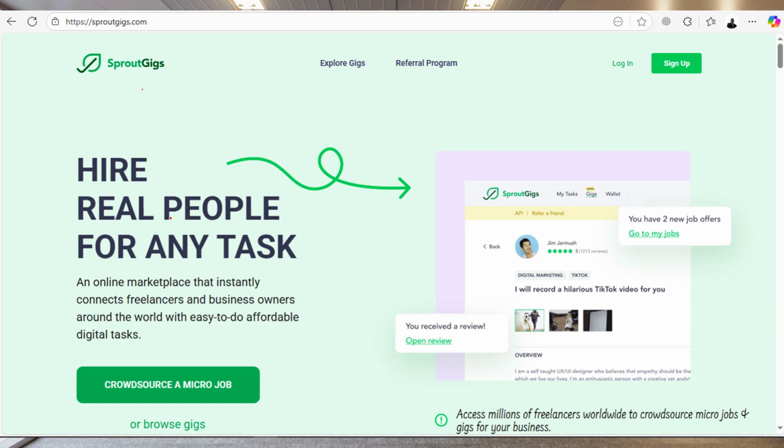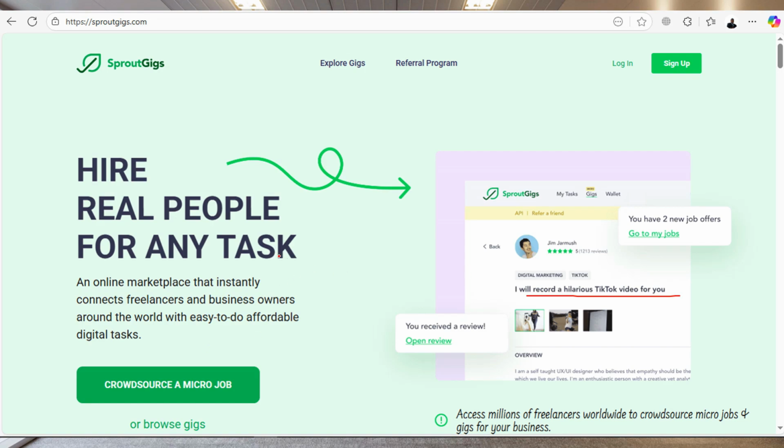So on sproutgigs, it is actually like a freelance platform, but I think that's basically how I can put it. So you will be doing a bunch of things, from providing services. For example, here, this person said I will record a hilarious TikTok video for you or something like that. And usually these tasks are very small. As they're very small and short, they're very cheap, right?